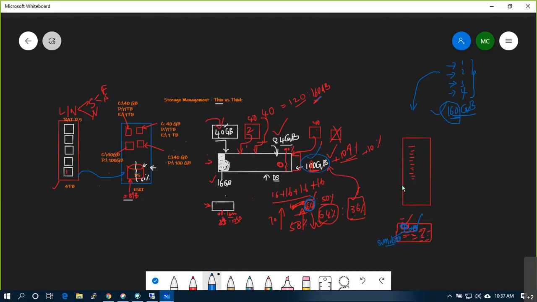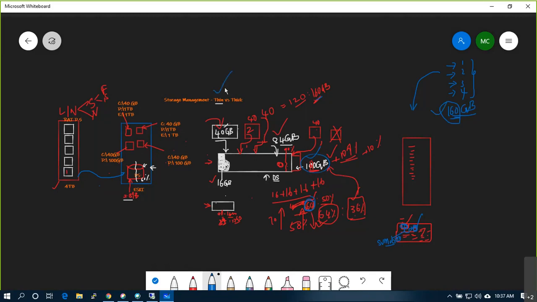Understood? Or any confusion? Got it. You are actually keeping a smaller amount of storage and you are projecting that I have this much storage, please pay me. And the customer is also paying. That is the beauty of thin provisioning.